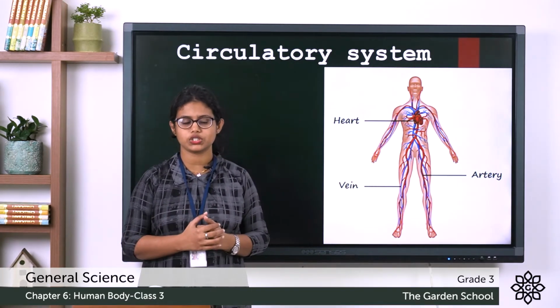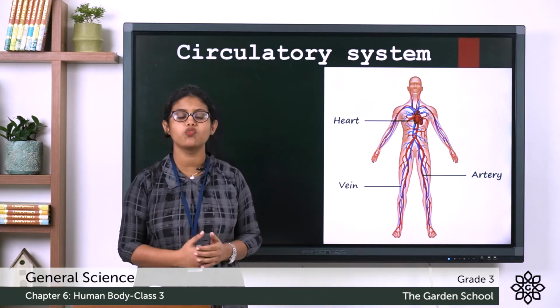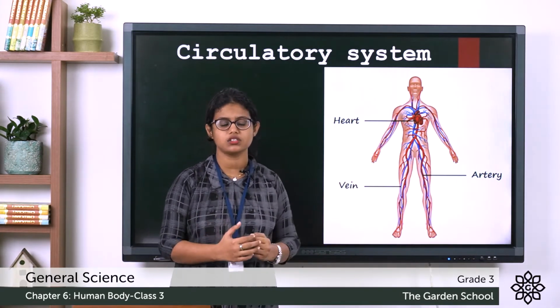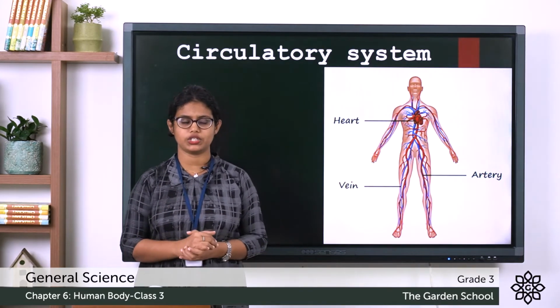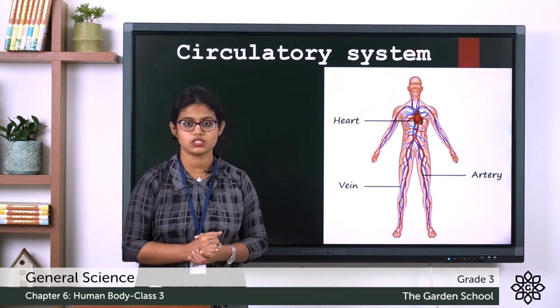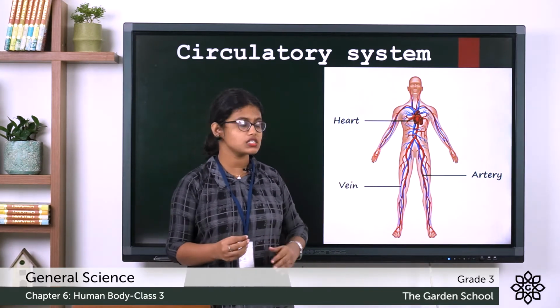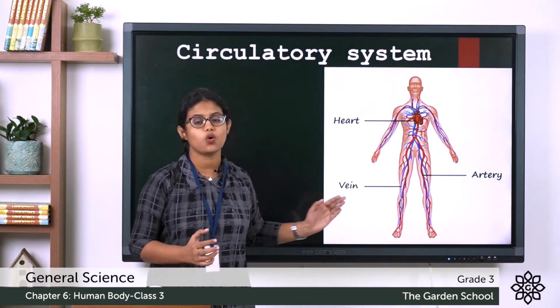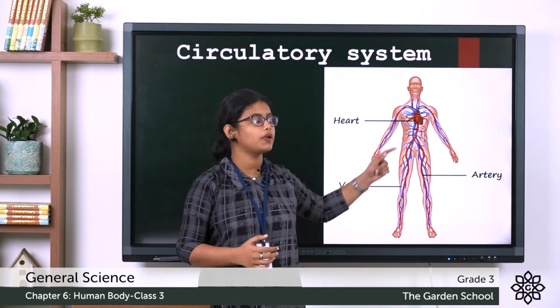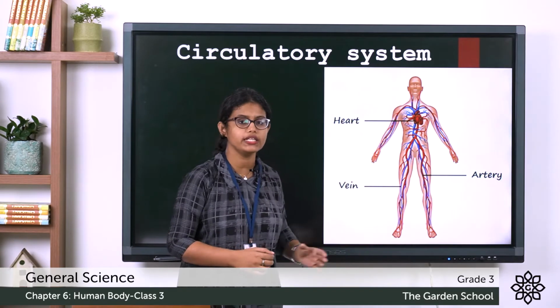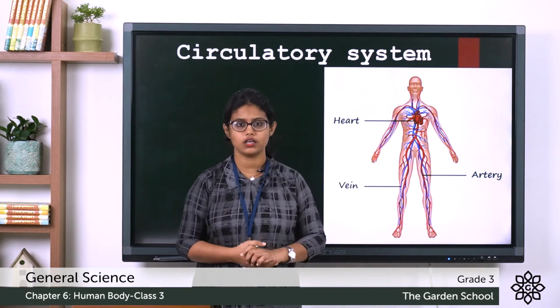So what is circulation? Circulation means the movement of blood through blood vessels by the pumping action of the heart. That is called circulation. So what are blood vessels? There are two types of blood vessels, the arteries and veins. You can see the blood flowing through arteries in red color. The blood flowing through veins is given in blue color.